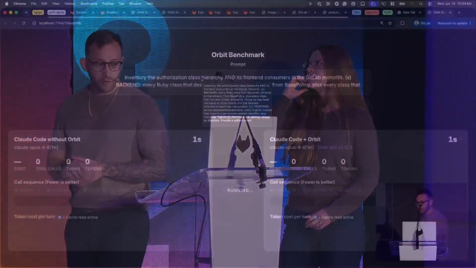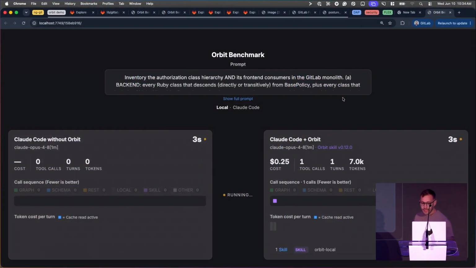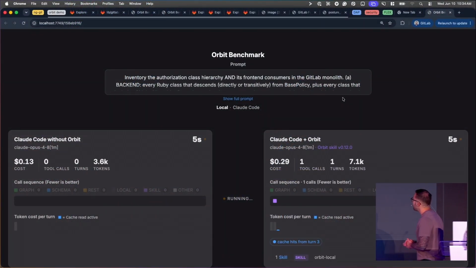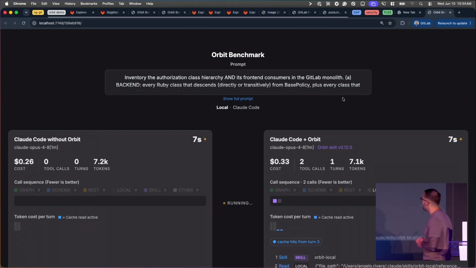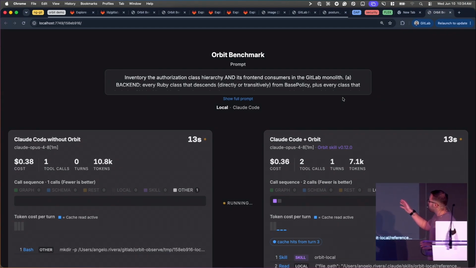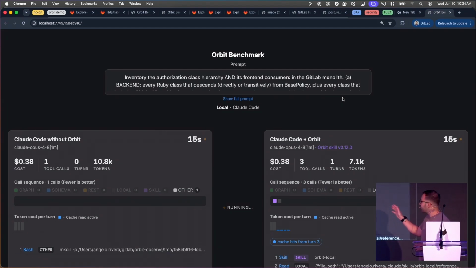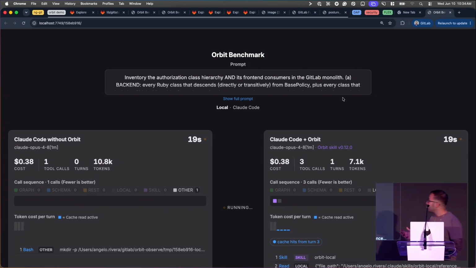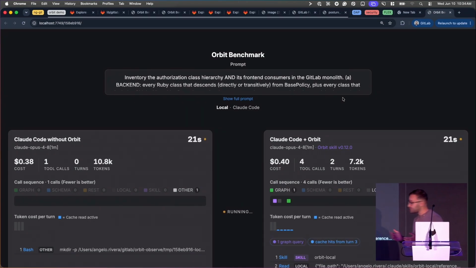So I'm going to kick off this run here for what we call the Orbit benchmark. We'll go into a little bit about what Orbit does, but we've got this Orbit benchmark here, and we've asked a very relatable question to GitLab itself. At GitLab, we're currently exploring decoupling authentication and authorization within GitLab itself.